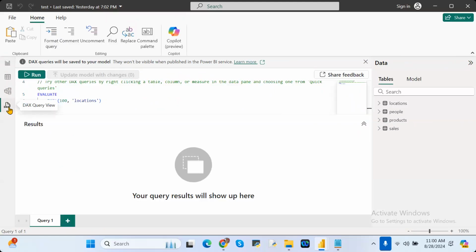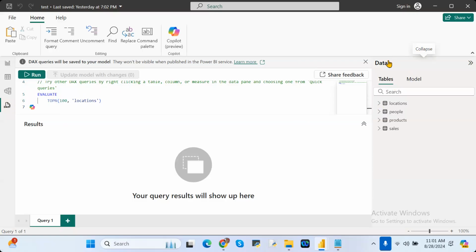In DAX query view, this option was recently added. It is very, very useful when you are writing DAX functions. Previously, it was very difficult to write DAX functions. It is very, very easy here. For example, I want to display the top 100 records of the location table or the sales one. Whichever table you require, come to this DAX query view.